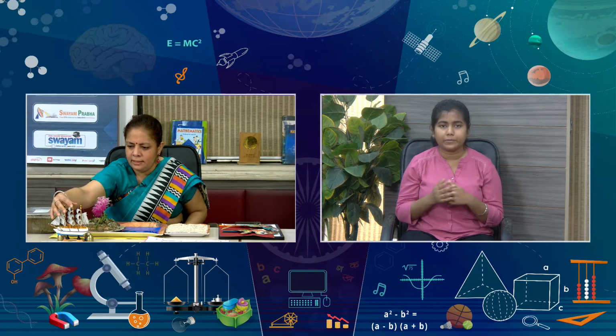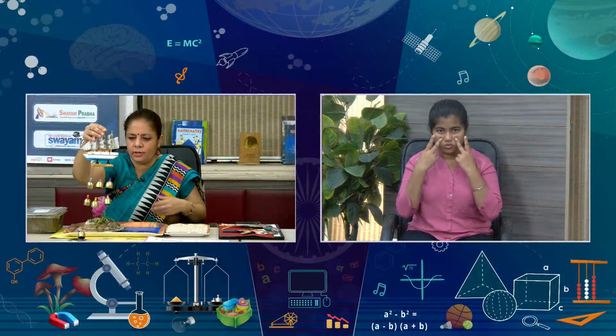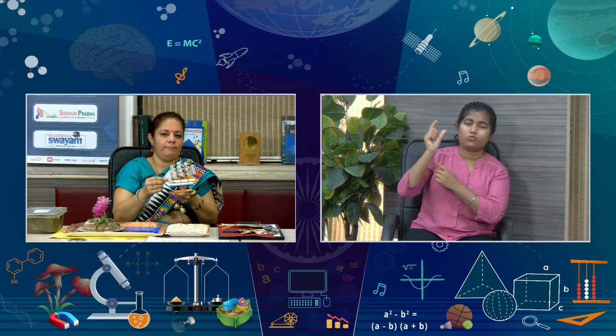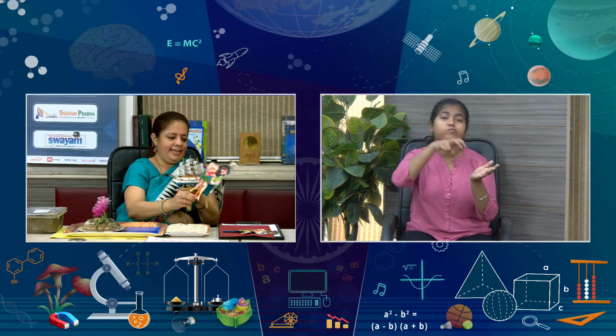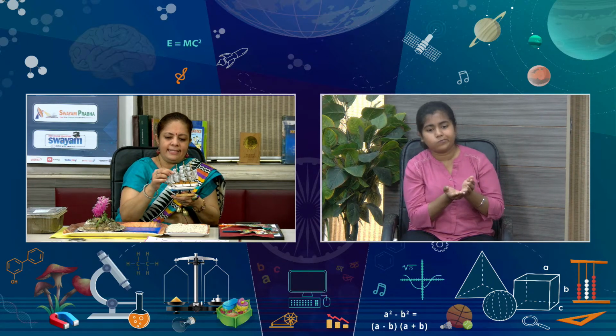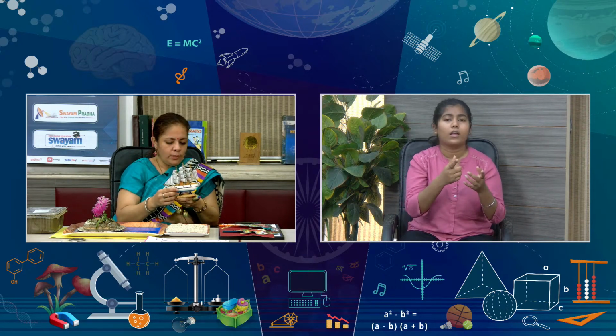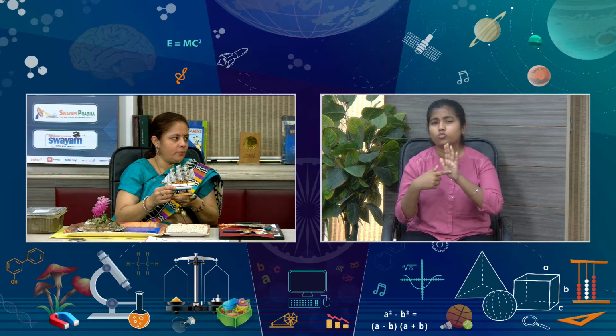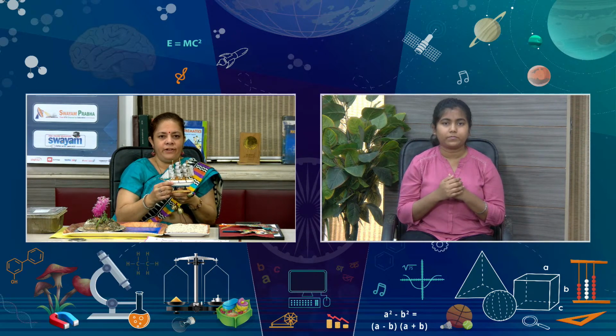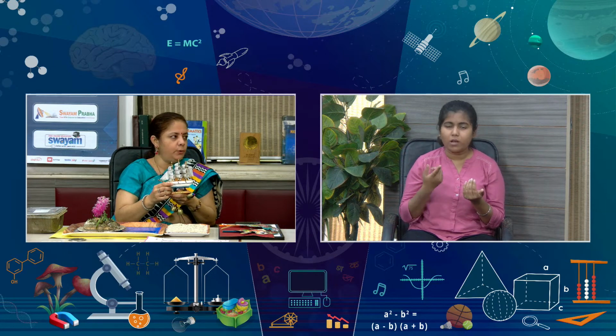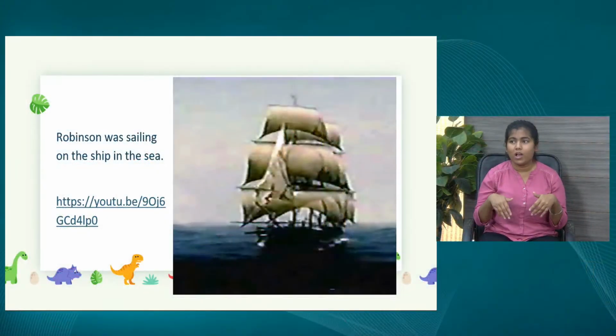So over here you see, I have got this model of a ship. This is a wind chime, but we can use it. This is the sailing ship on which Robinson was traveling. He was sailing. Now, these sails help it move. For our students, we can show it on video as well, how a ship is sailing. And for our students who cannot visualize, they can have the feeling by touching it.